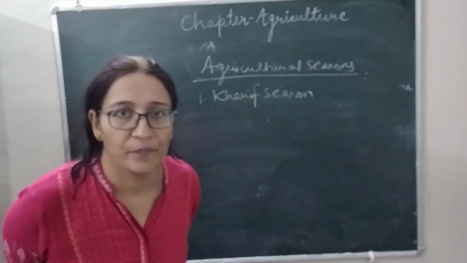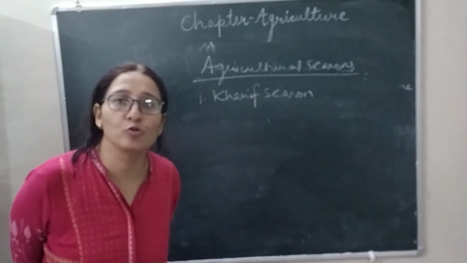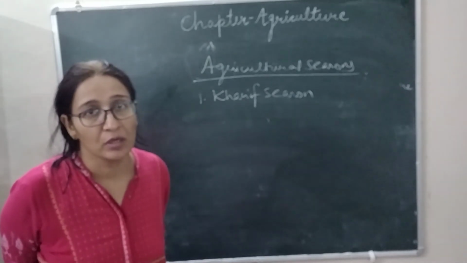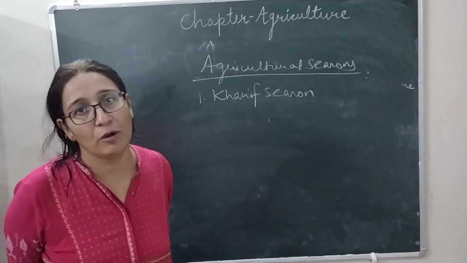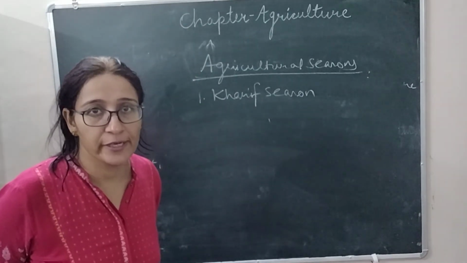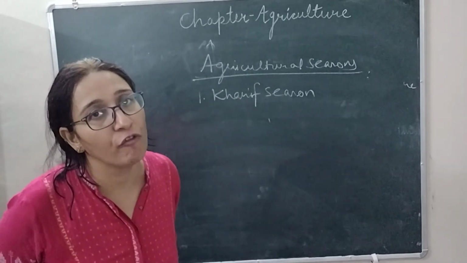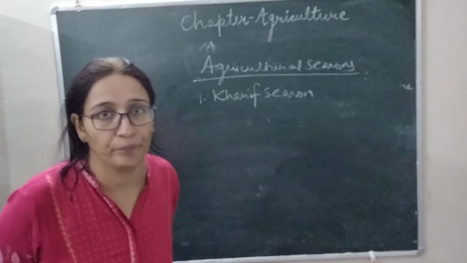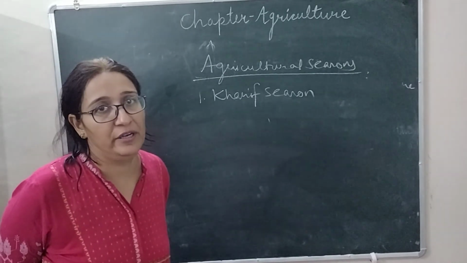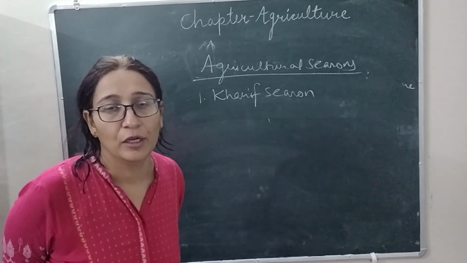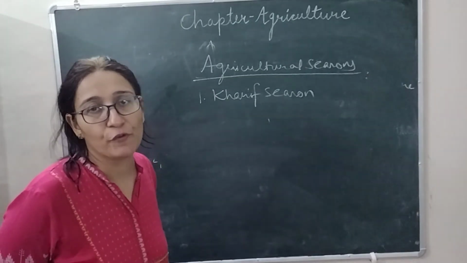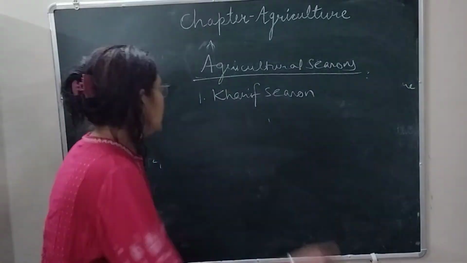In the Kharif season, farmers grow crops before the onset of the monsoon, and they harvest the crop before the onset of winter. Onset means starting. So Kharif crops are cultivated during this season. These are crops which require more water and high temperature. For example, rice.